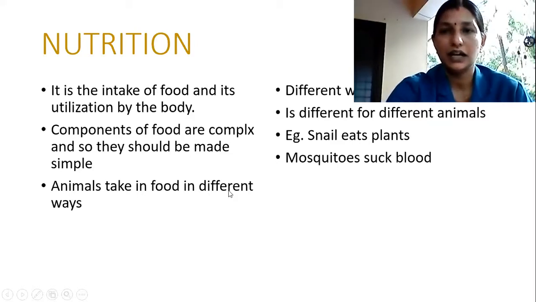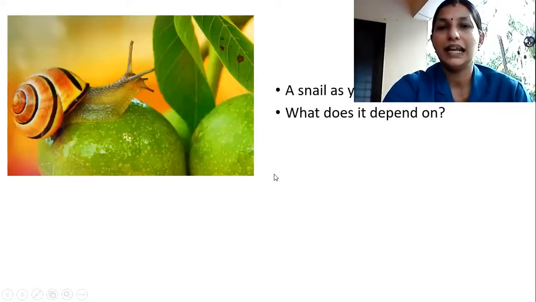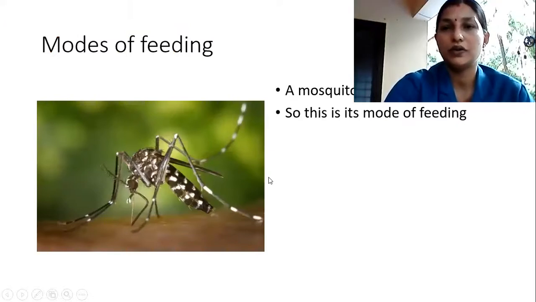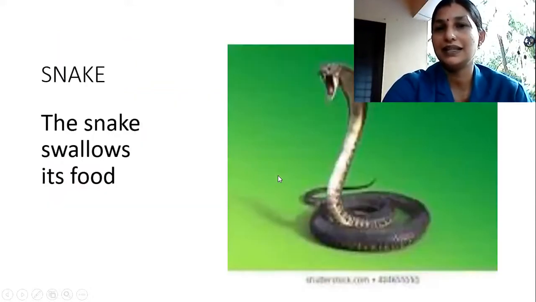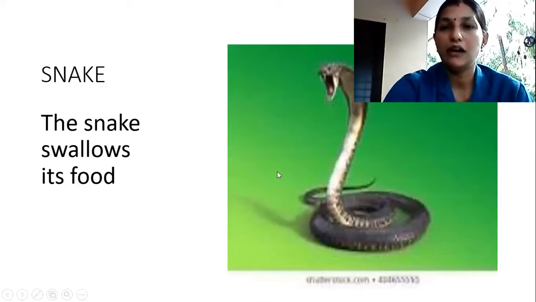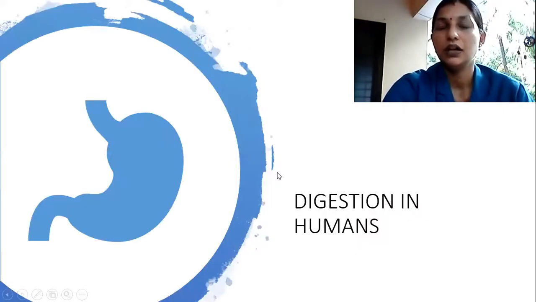And we had studied how different animals take in food. We had studied how a snail takes food, and how a mosquito feeds. Then we had studied the hummingbird. Okay, it sucks the nectar, correct? Then the snake. I hope you all have completed the table in your textbook. Then we started with the process of digestion in animals, right?